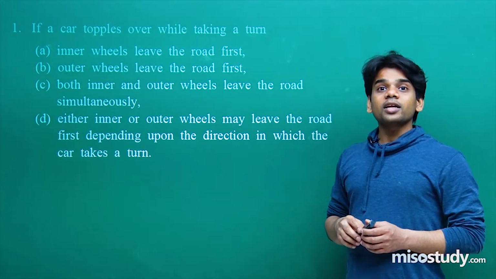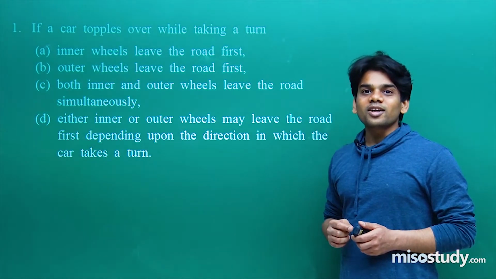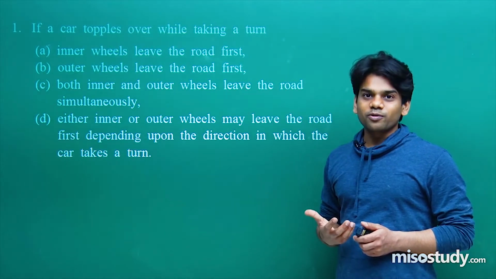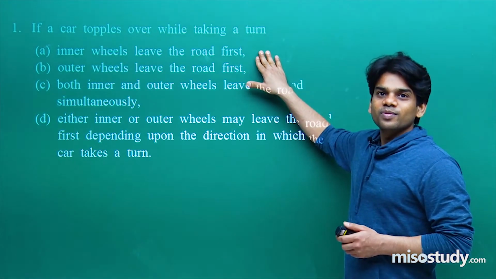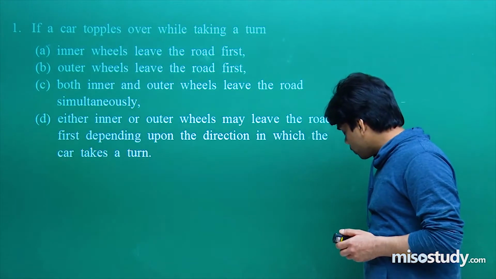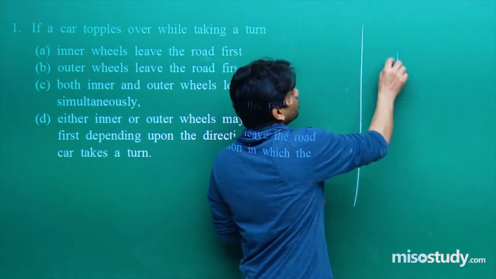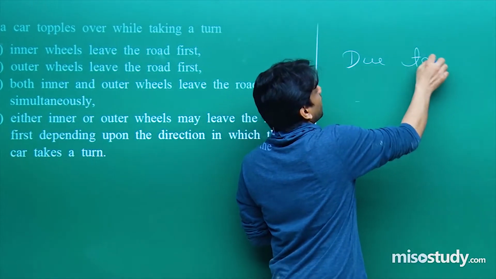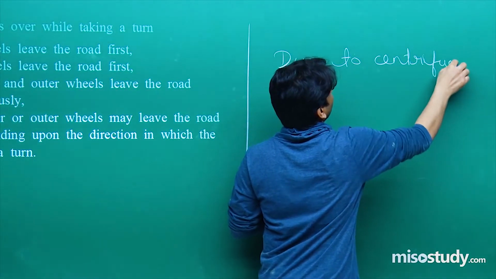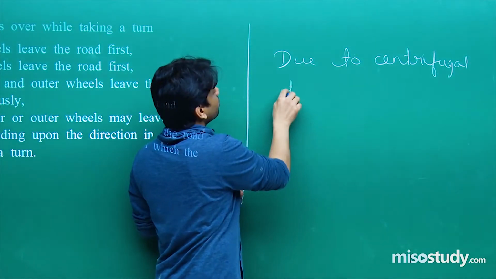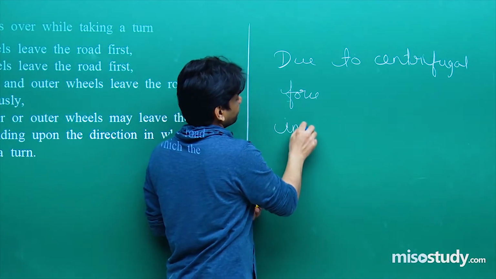Now your car, due to centrifugal force, a force that acts on the car opposite to the direction of centripetal force, your inner wheel will leave the road first. Due to centrifugal force, the inner wheels of the car are going to leave the road first, which acts just opposite to centripetal force.